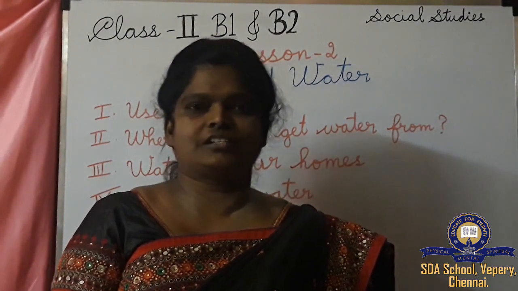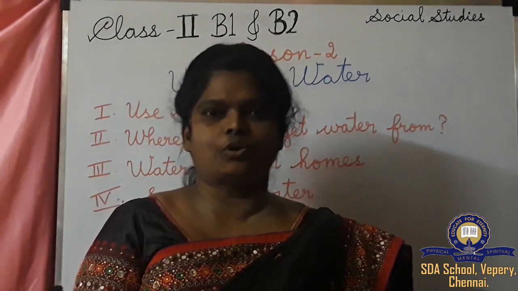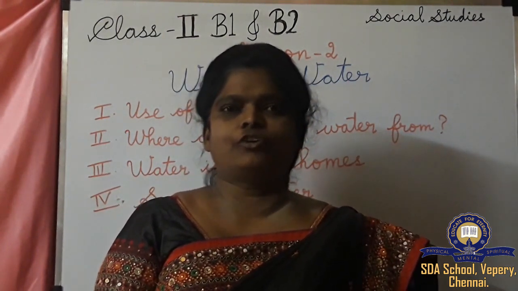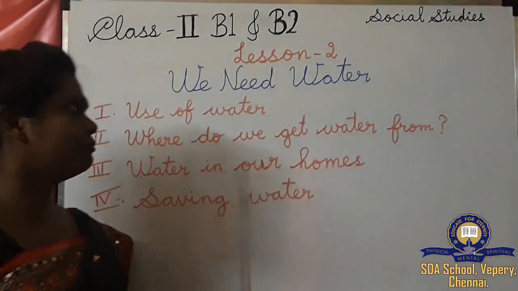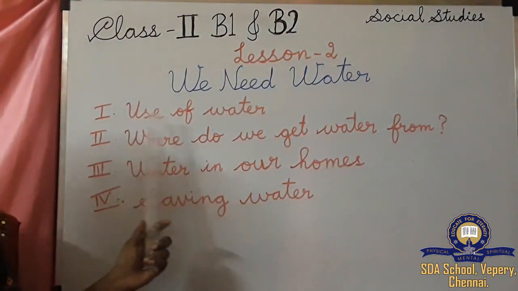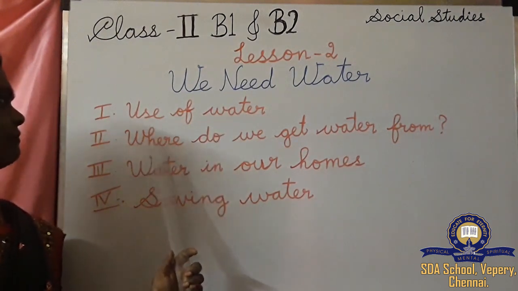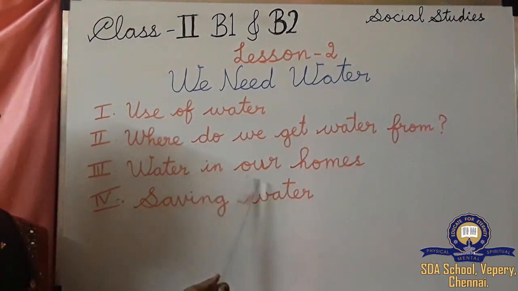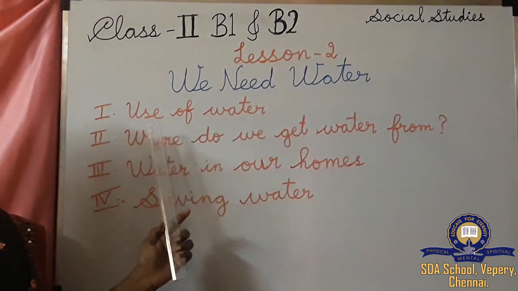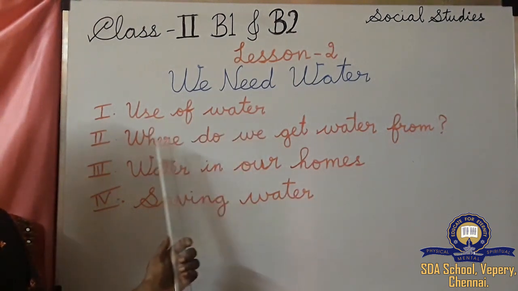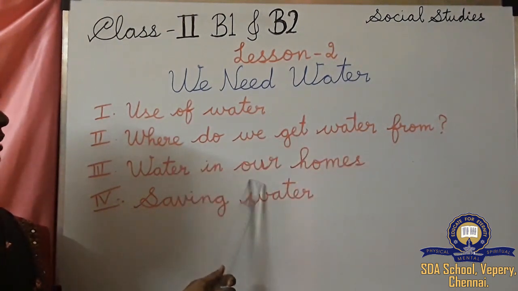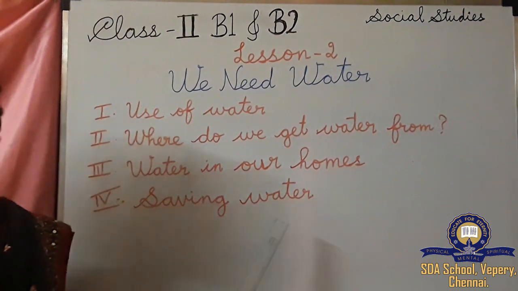We need water. What is the topic? We need water. In this lesson, we have 4 subtopics. Use of water. Where do we get water from? Water in our homes. Saving water. Once again, the topics I'll read. Use of water. Where do we get water from? Water in our homes. Saving water.